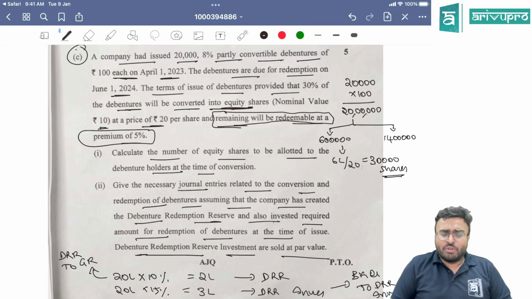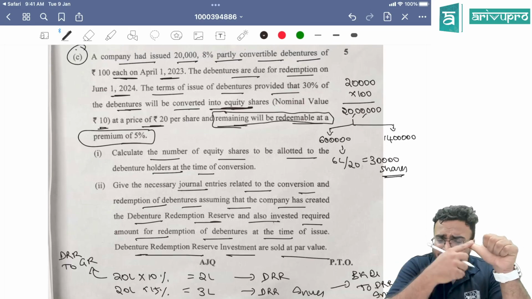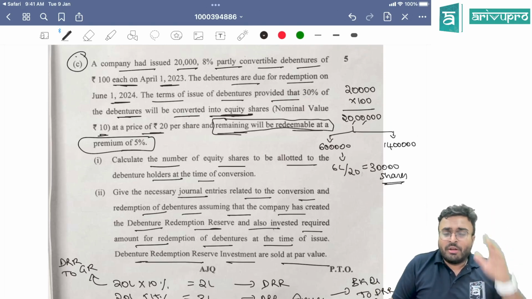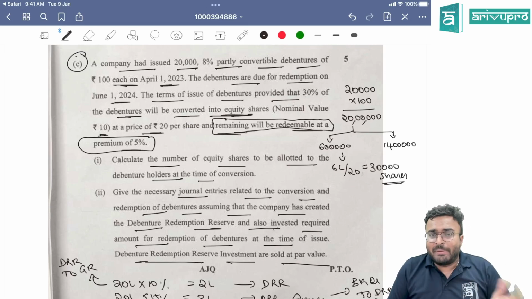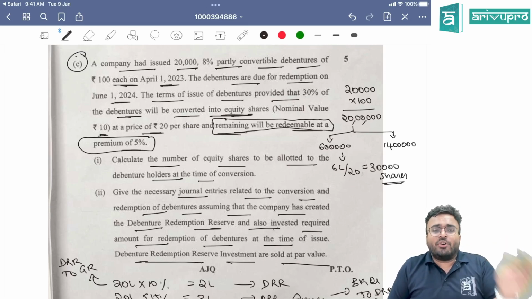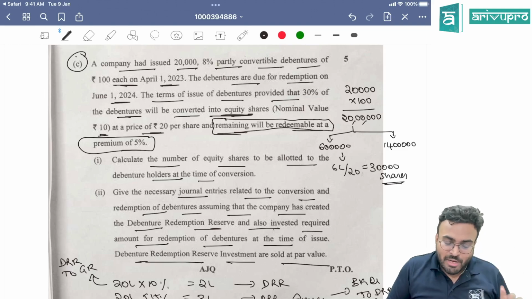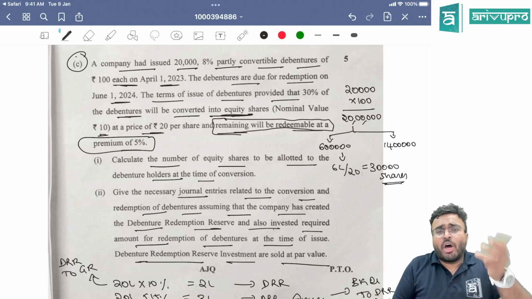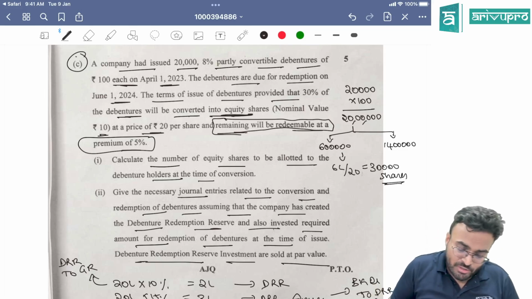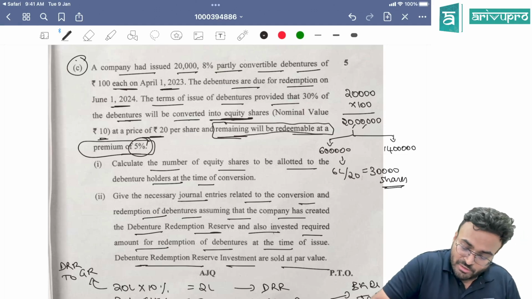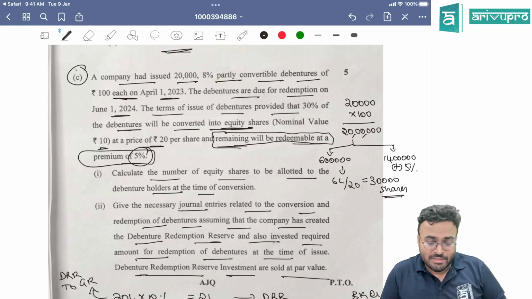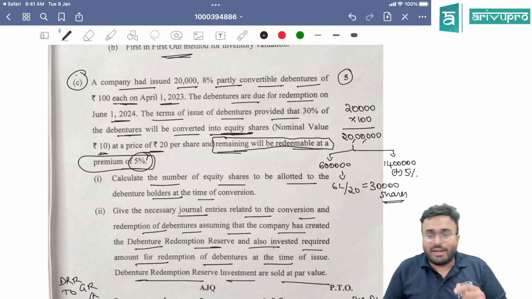Then what you are going to do? Due entry. First you will pass the due entry for redemption. Then you will pass the conversion entry. For conversion what you will do? Debenture holders to equity share capital. For remaining what you will do? Debenture holders to bank. The premium which is there: securities premium account debited to premium on redemption, or P&L account debited to premium on redemption. Premium of 5%, so this will be plus 5%. Clear? This is your easy 5-mark question on redemption of debentures.